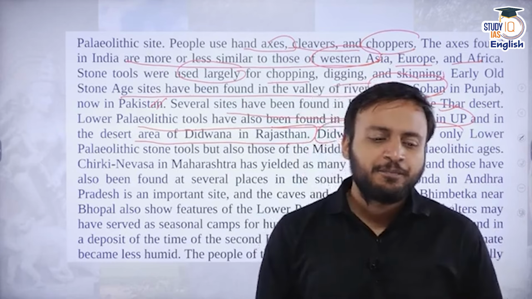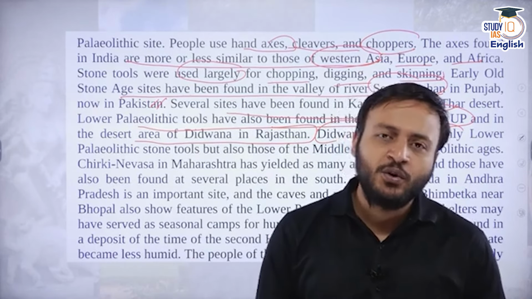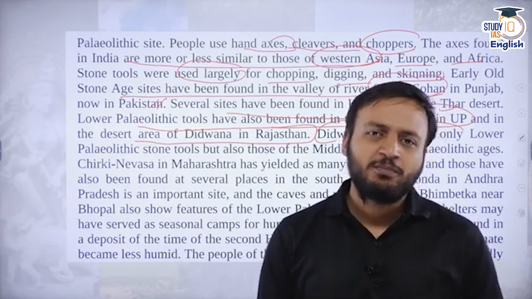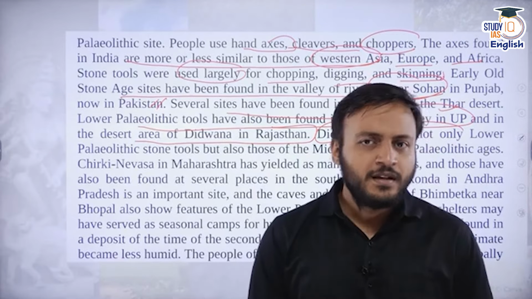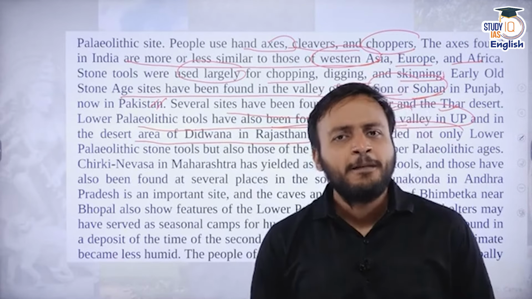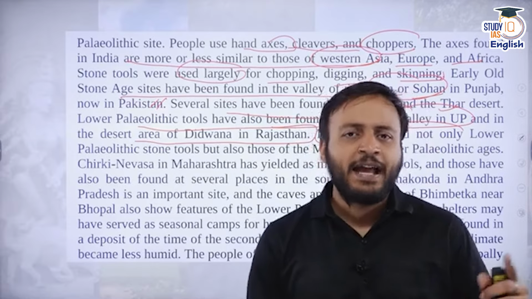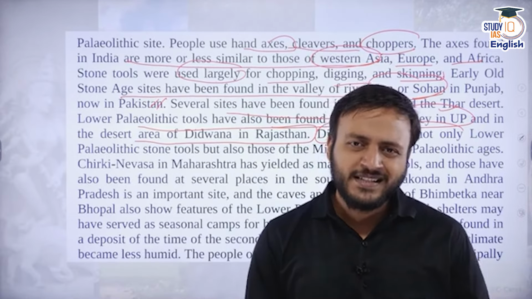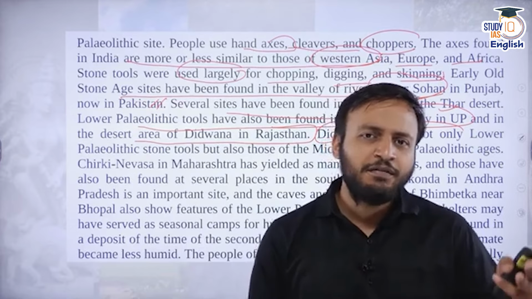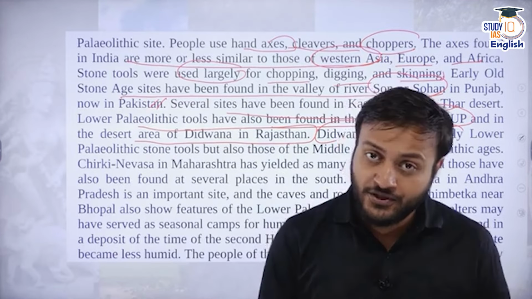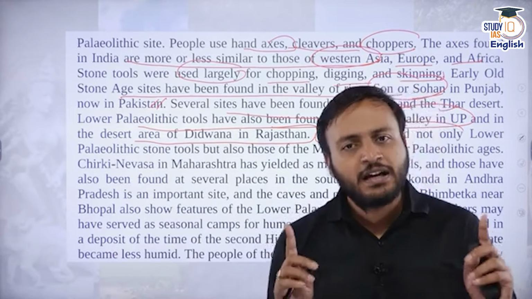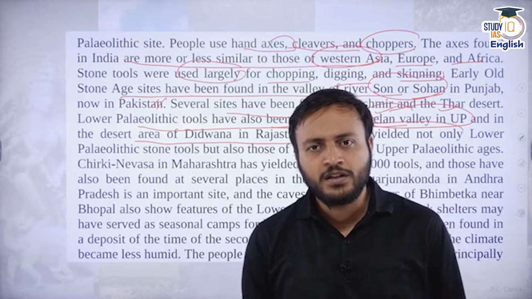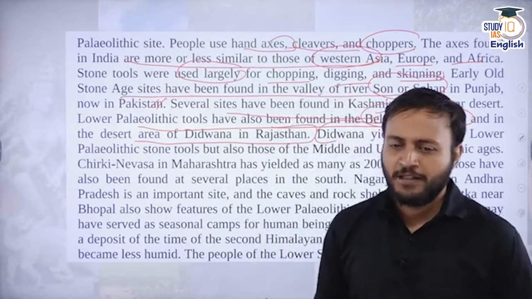Now this can be a question in your examination, a statement based question. One of the statements might be that Didwana has evidence of the presence of all three phases of the early Stone Age. Absolutely correct statement. Got the point? So this is how the question might come.